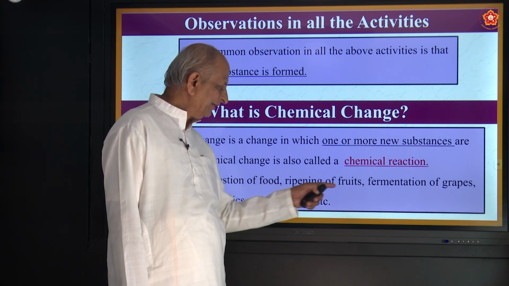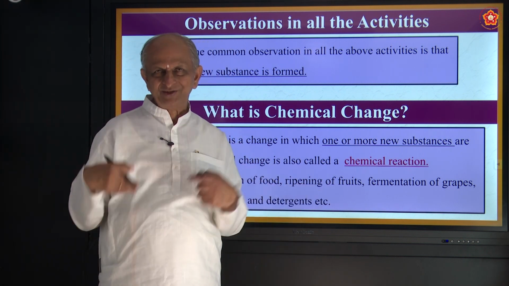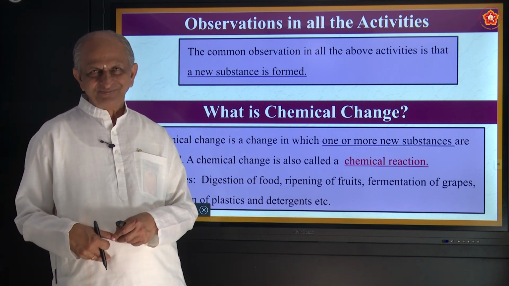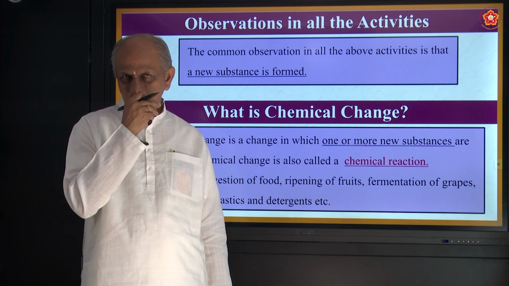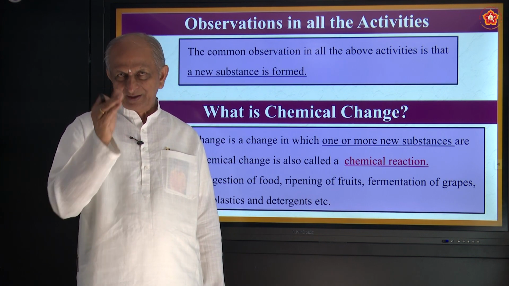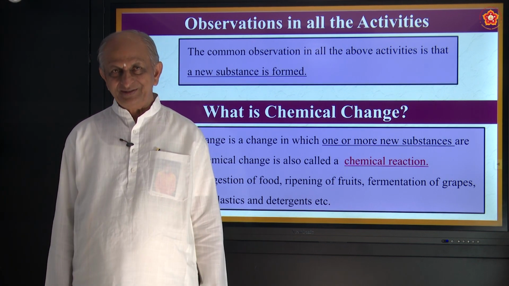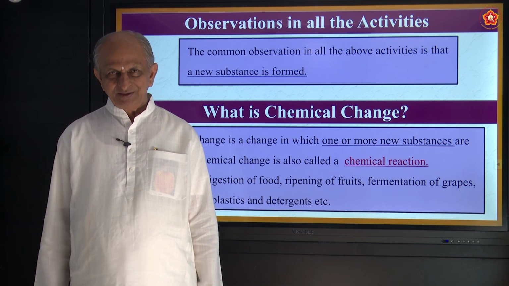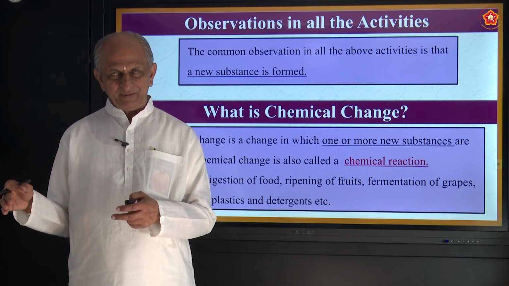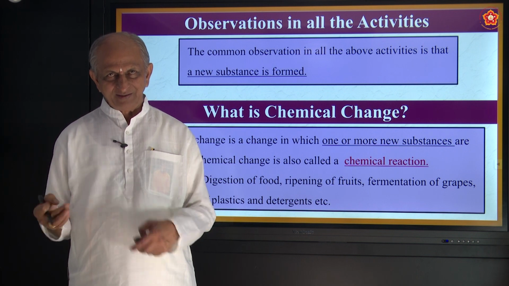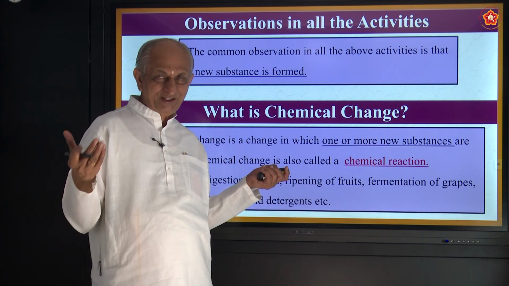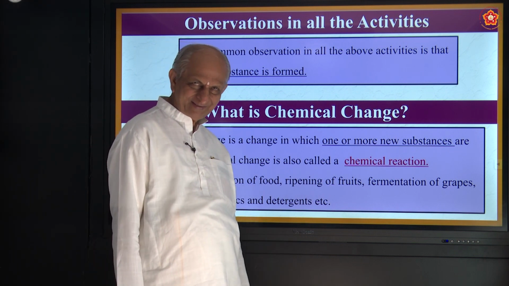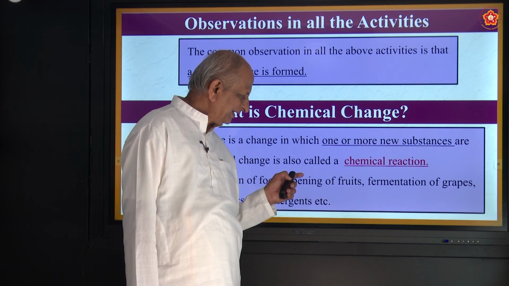Okay, then ripening of fruits. Mango, for example. The mango which is fresh on the tree will be green in color. It is sour to taste also. The same mango, if it is kept in a basket with grass and all, gets ripened. Then it becomes very sweet. Correct? So the sourness goes there.